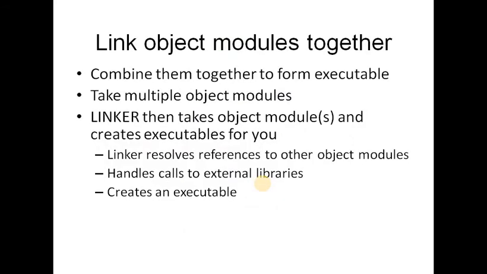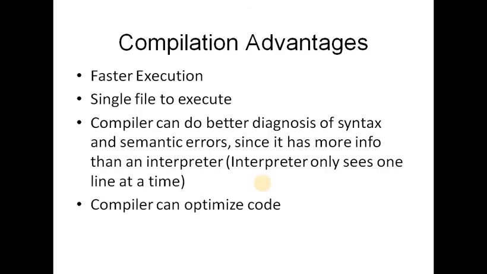So we are just talking about linking object modules together. We combine all the objects together to form the executable. We take multiple objects, and we perform these three steps: the linker resolves references to other object modules, second, it handles calls to external libraries, and last, it creates an executable file. So with the help of the linker, we get the executable file, known as the exe file.